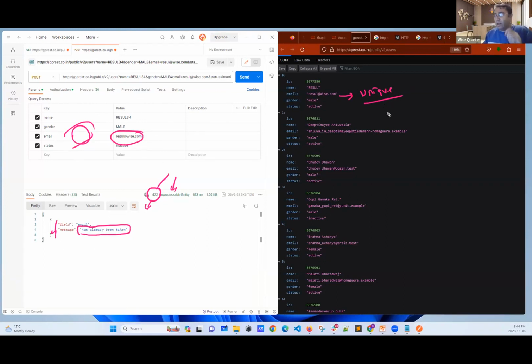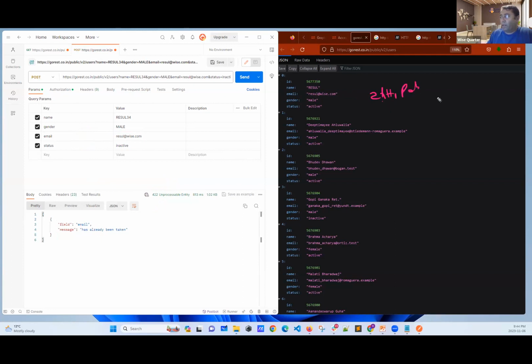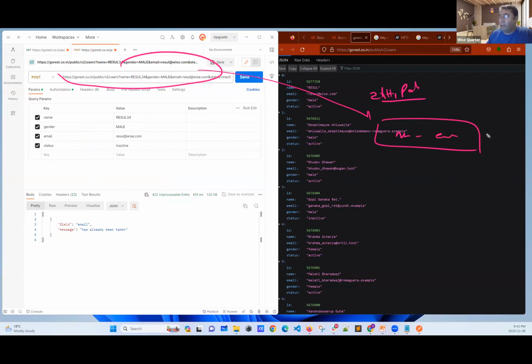Now, let's think how they wrote this one. They have the HTTP post method. They received this URL. They said, okay, they have name in it, they have email in it, they have status in it. And they took the email. They said, okay, the email they provided was rasulwise.com.